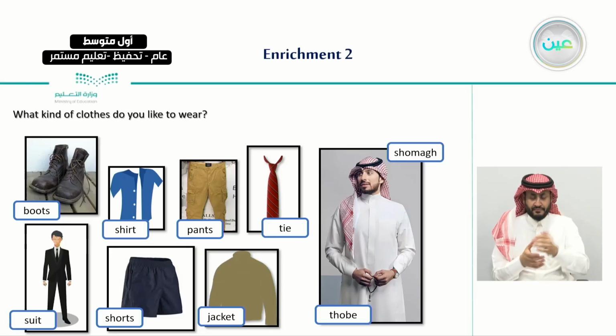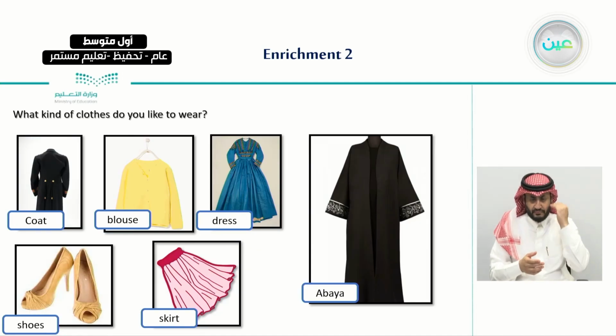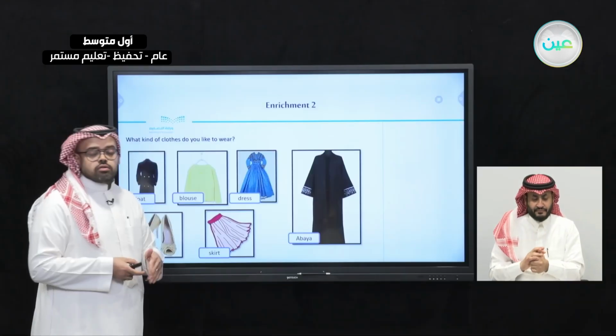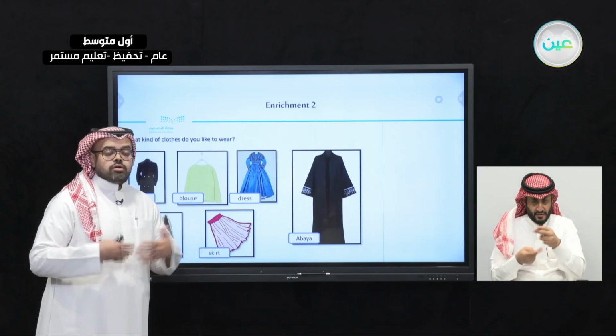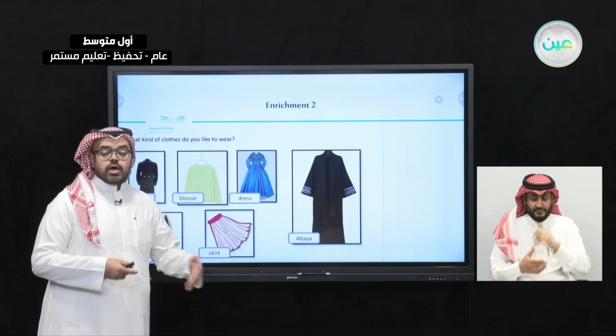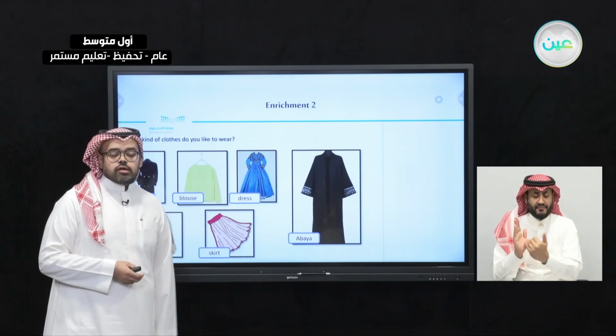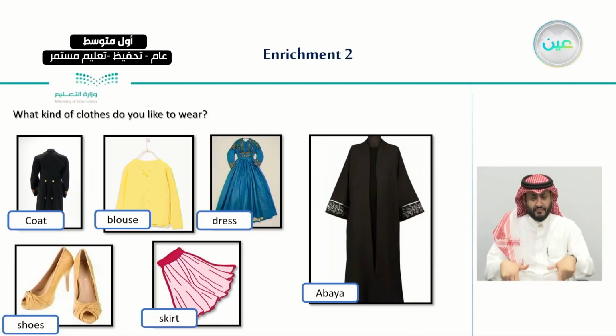And we said, for example, we have specific clothes for men, like boots, suit, shorts, shirt and pants, jacket, thobe, shumar, tie. And also for women, they have their own clothes like coat, blouse, dress, a skirt, abaya, and even shoes. So we learned the different clothes between men and women, and also we did describe them, and we listed further examples of these clothes.